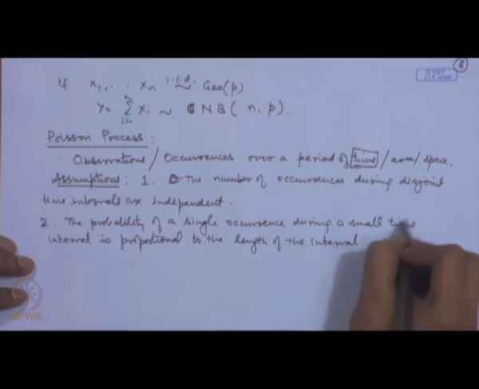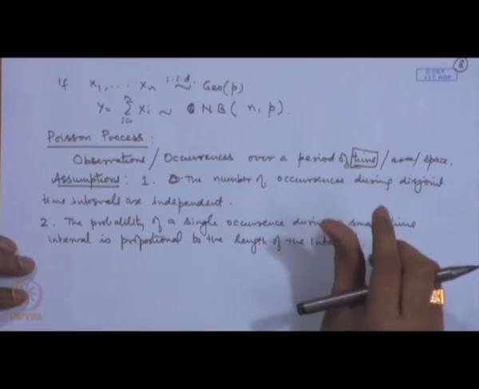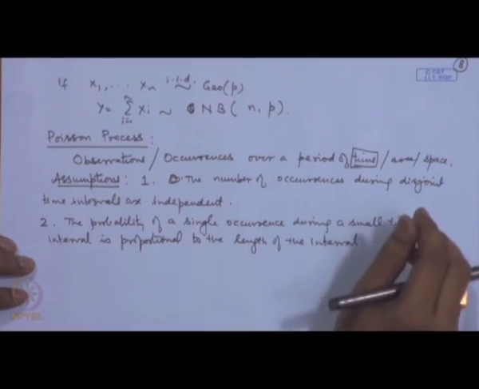Once again, if we replace the time by area, then it will be proportional to the area of that region. If we replace it by a region in space, then it will be proportional to the volume of that region, etcetera. And the third assumption is that